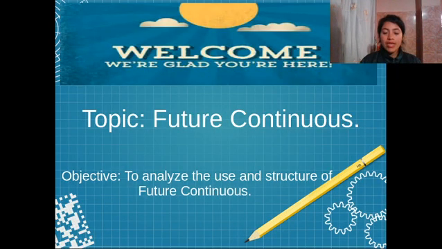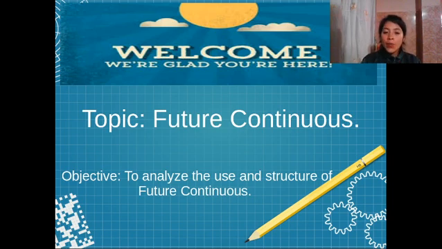Welcome to another class. The topic for today is future continuous, and the objective is to analyze the use and structure of future continuous. But first of all, what did we learn last week? Very good. We learned about the future with will, may, might, be going to, present continuous, and so on, right? Do you remember when we use will for predictions? Excellent. We use will for predictions when we want to make a prediction without evidence, right?